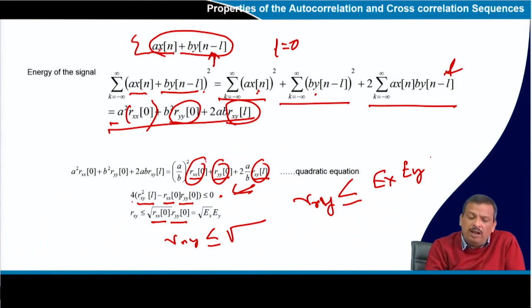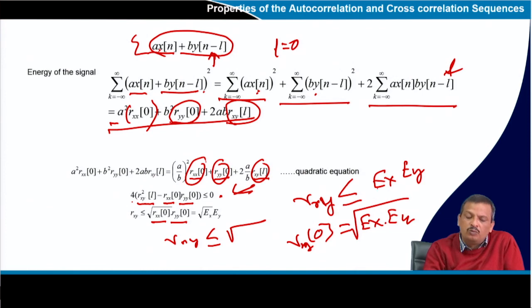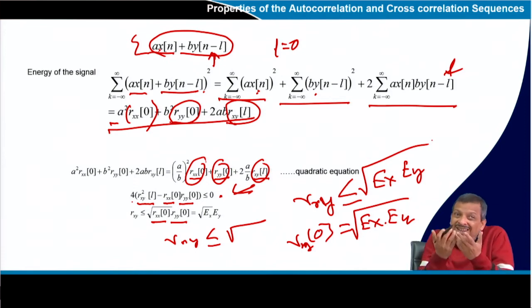When will it be equal? When I say Rxy 0, that time it will be equal to root of Ex multiplied by Ey. But otherwise it will be less than this.